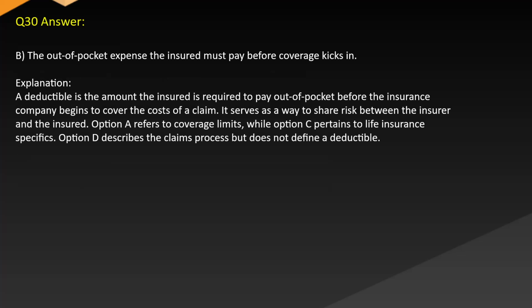Answer. B. The out-of-pocket expense the insured must pay before coverage kicks in. Explanation. A deductible is the amount the insured is required to pay out of pocket before the insurance company begins to cover the costs of a claim. It serves as a way to share risk between the insurer and the insured. Option A refers to coverage limits, while option C pertains to life insurance specifics. Option D describes the claims process but does not define a deductible.